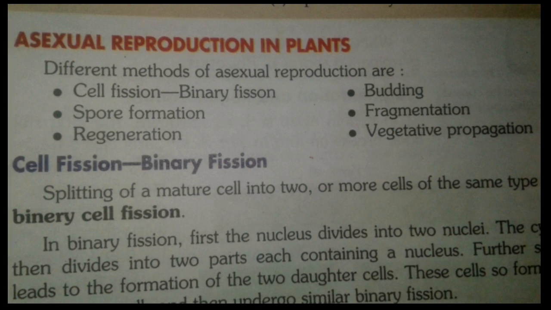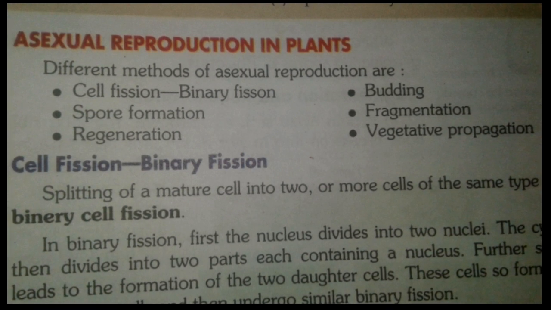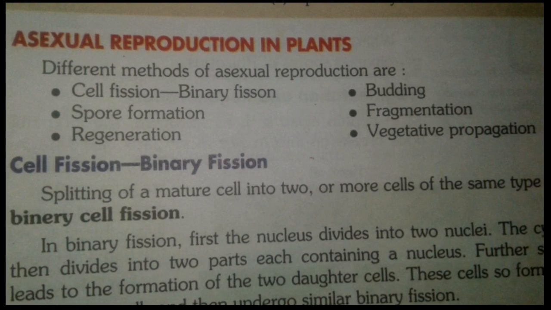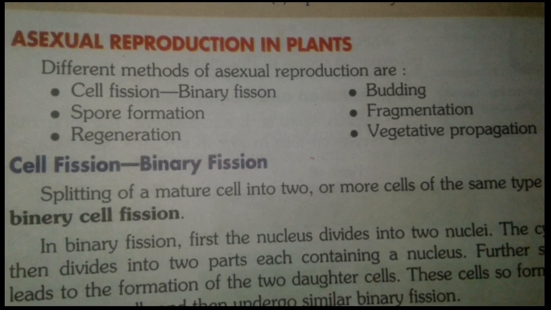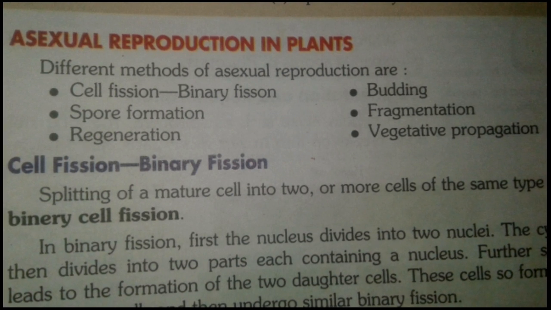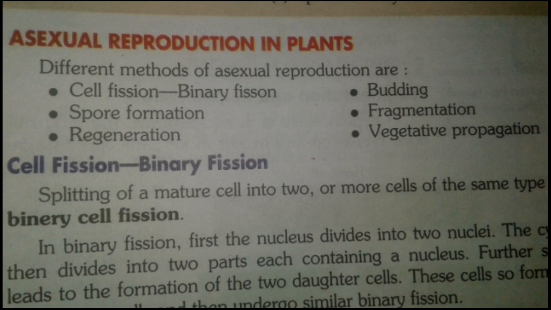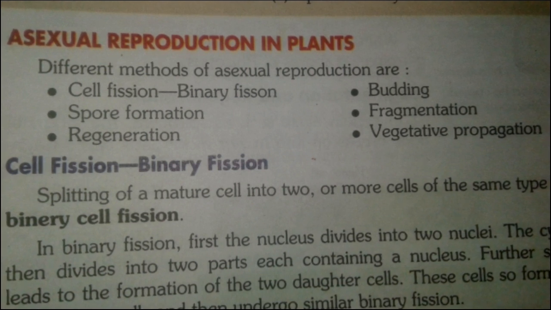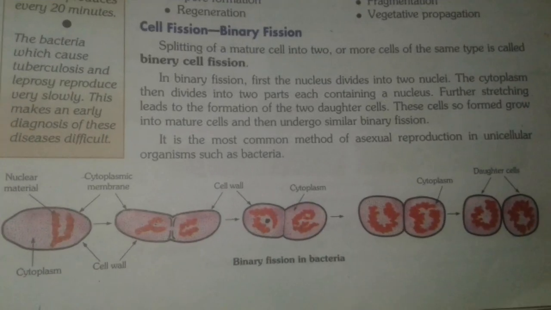So guys, let's start with binary fission. In binary fission, first the nucleus divides into two nuclei. The cytoplasm then divides into two parts, each containing a nucleus. Further stretching leads to the formation of two daughter cells. These cells so formed grow into mature cells and then undergo similar binary fission.